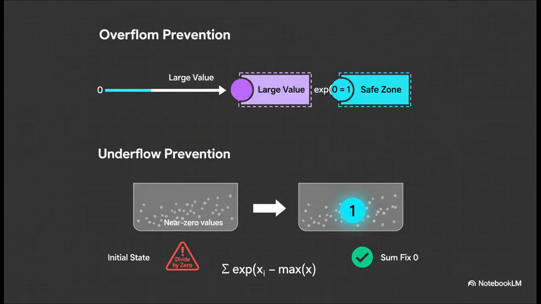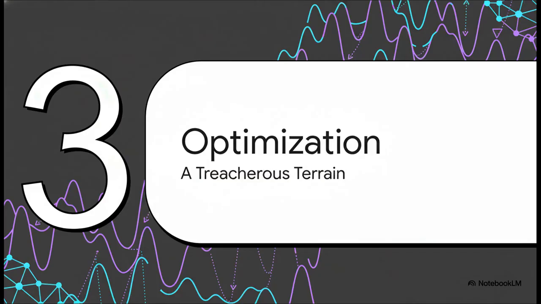So how does this one little trick solve both of our problems at once? Well, first, the overflow. By subtracting the max value from everything, the largest number you'll ever feed into that exp function is 0. And exp(0) is just 1. A perfectly safe, manageable number. No more explosions. And for underflow, since we know the biggest number is now 0, we're guaranteed to have at least one term in that denominator sum that equals 1. This means the total sum can never, ever be 0. No more division by 0 errors. Problem solved.